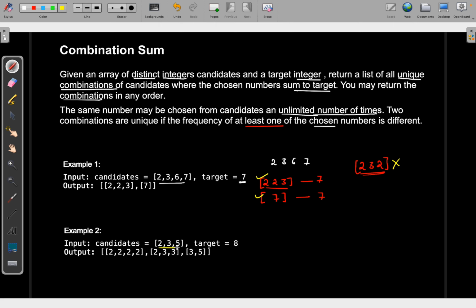Similarly, check this one: 2, 3, 5 with target equal to 8. Here, what are the combinations? I can take 2 four times, so 2, 2, 2, 2. Or I can take 2 one time and 3 two times. And then I can take 3 and 5. Now let's see how we are going to solve this problem.